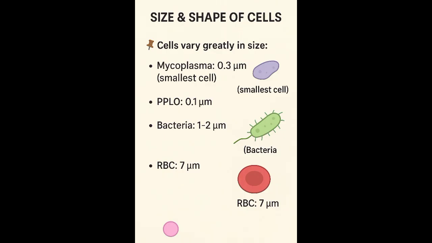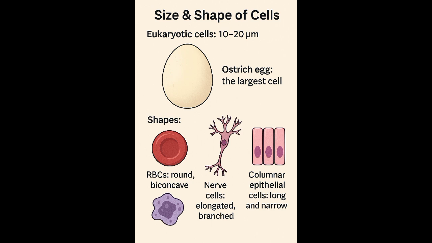Size and shape of cells. Cells vary greatly in size. Mycoplasma, 0.3 µm, the smallest cell. PPLO, 0.1 µm. Bacteria, 1 to 2 µm. RBC, 7 µm. Eukaryotic cells, 10 to 20 µm. Ostrich egg, the largest cell.